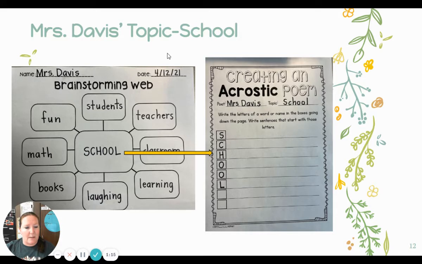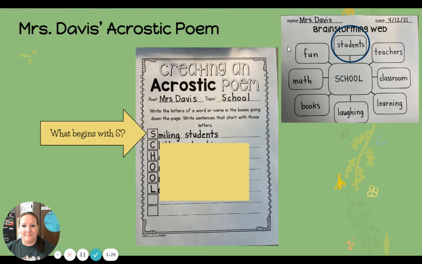Remember, Mrs. Davis' topic was school. So I wrote the word school. And because these letters will begin each of my sentences, they are all capitalized. All right, now I'm going to take that brainstorming web I worked on and fill in each of my lines going across, beginning with that first letter in my topic, S for school. Looking at my brainstorming web, I'm going to find some words that I can use, and I want to stretch them out a little because Miss Davis just put one word on her web. I want to see if maybe I can add some more adjectives to describe, maybe some verbs.